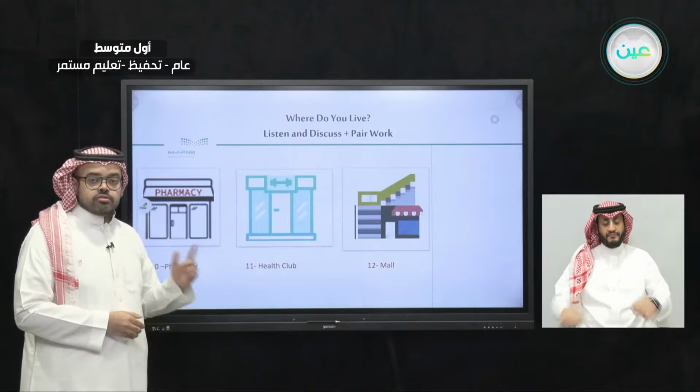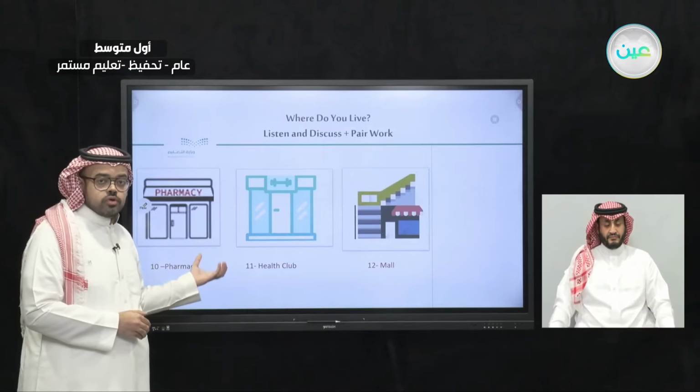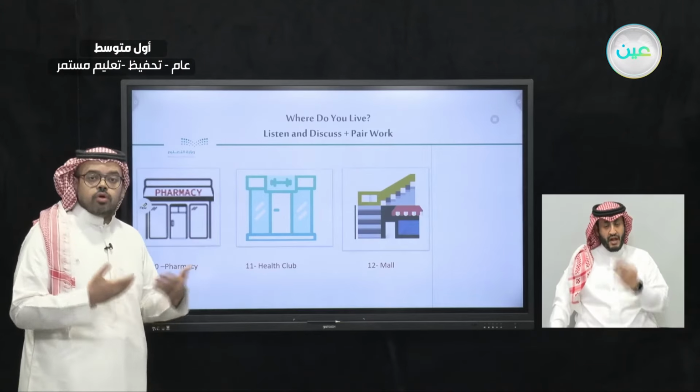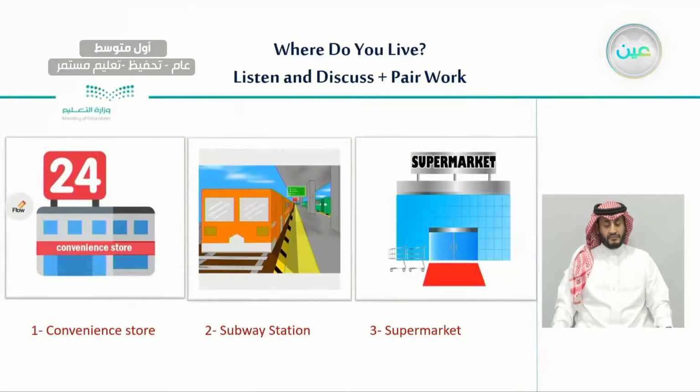Now, let's read those places again. I'm going to read them for you again, and this time you also have to repeat with me. So the first place here we have is number 1, a convenience store. Number 2, a subway station. Number 3, a supermarket.